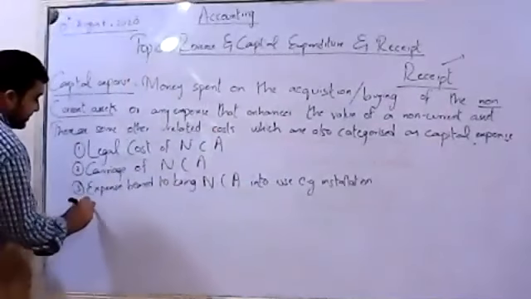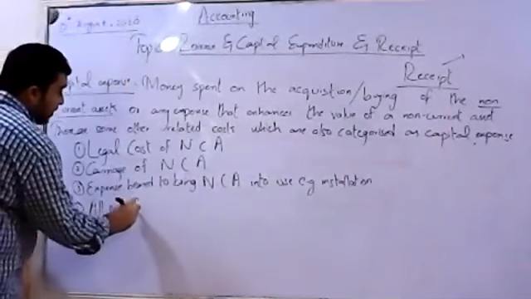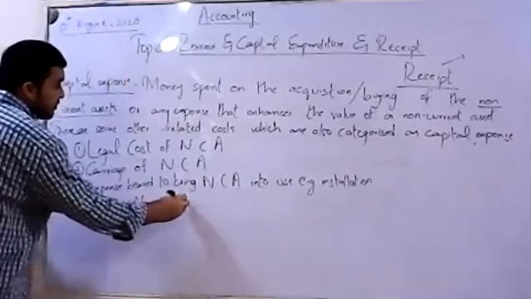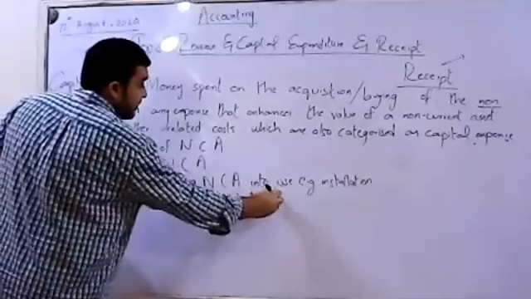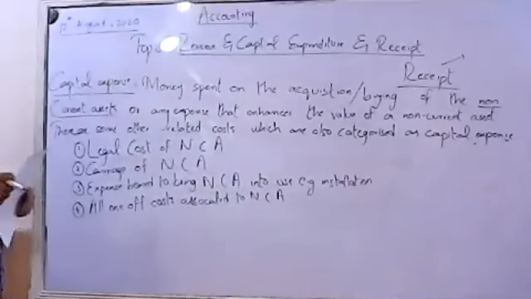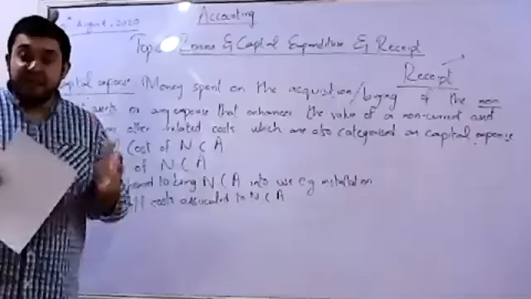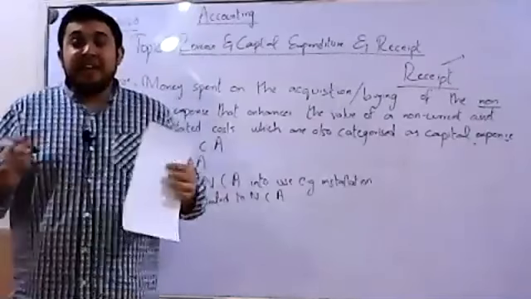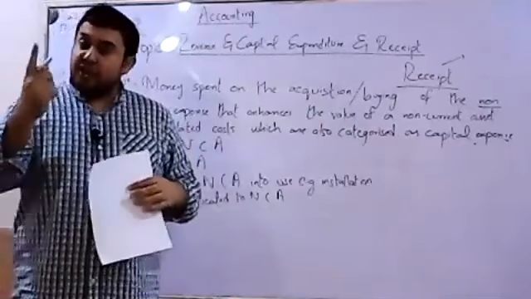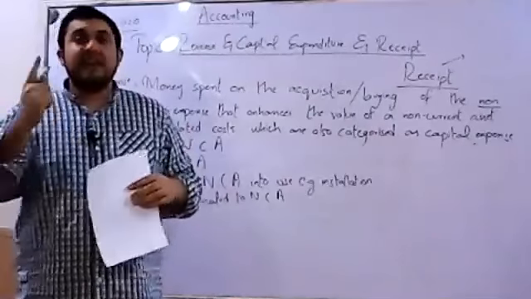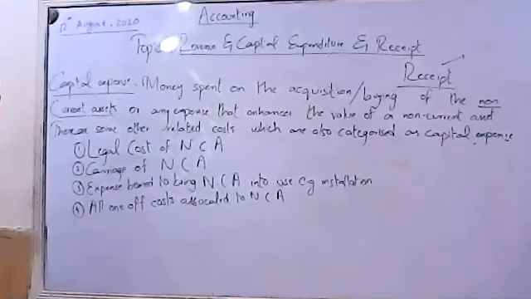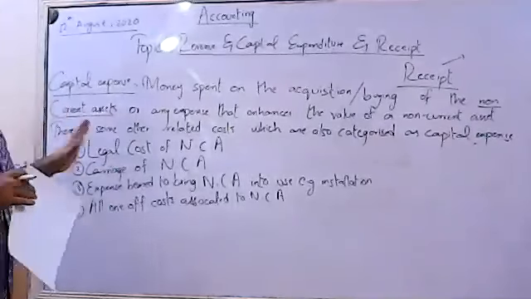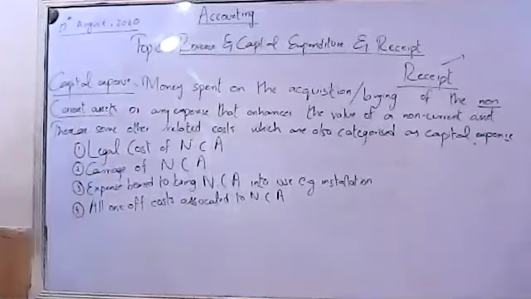And the final category is all one-off costs associated to non-current assets. All one-off costs associated to non-current assets means that whenever a non-current asset is bought, any cost that we are bearing, and that is one-off. One-off means that it will be incurred only once, that is also your capital expense. This is the complete history and the complete concept behind the idea of capital expenditure.